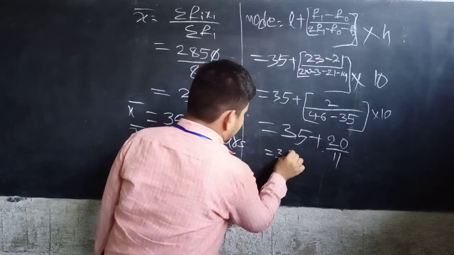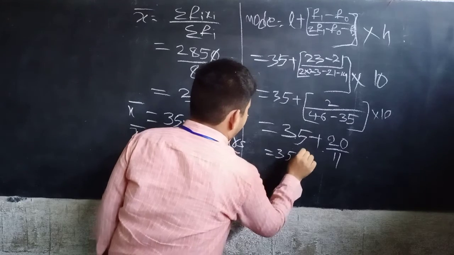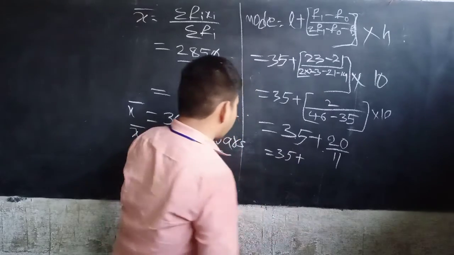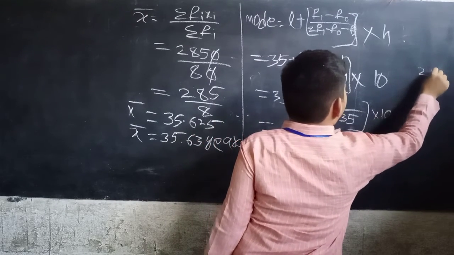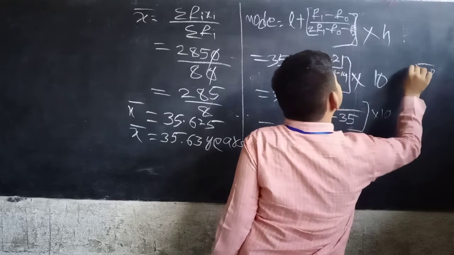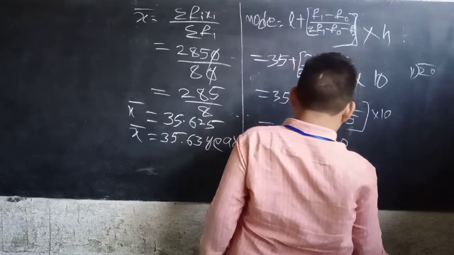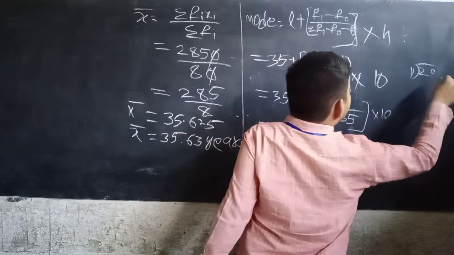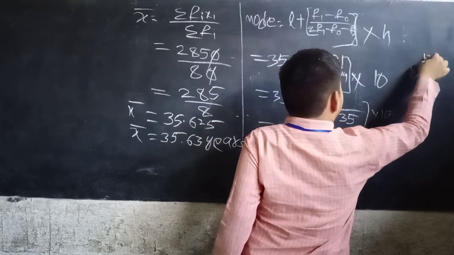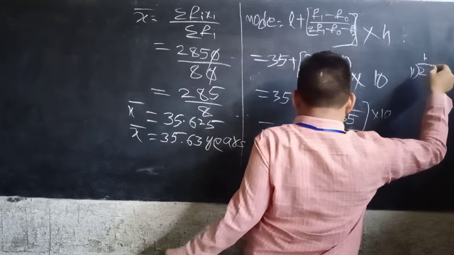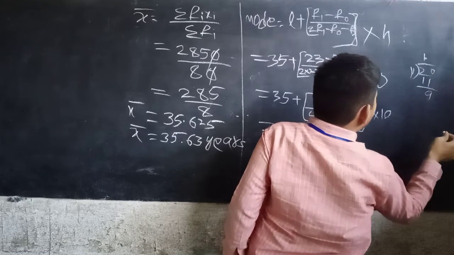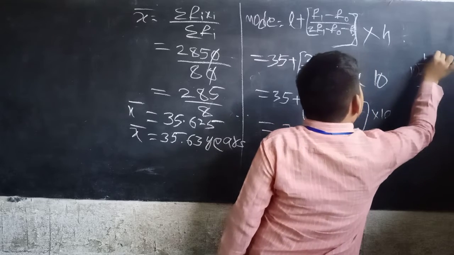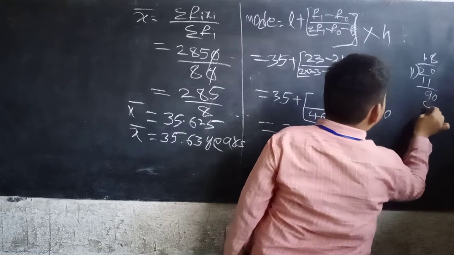Equal to 35 plus 20 divided by 11. 11 1s are 11. Okay? Now 9, 0. 11 8s are 88. Okay?